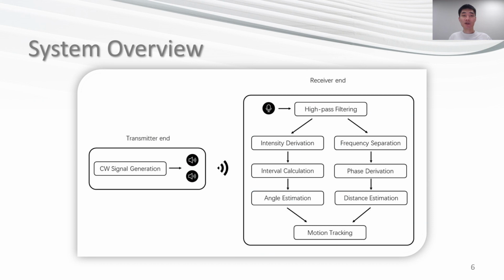Here is an overview of our system. The transmitter end controls speakers to emit two sine waves at different frequencies. In the receiver end, the received signal is filtered by a high-pass filter to remove low-frequency noise. Then, angle and distance tracking results are derived respectively. Finally, combining angle and distance results, motion tracking is achieved.